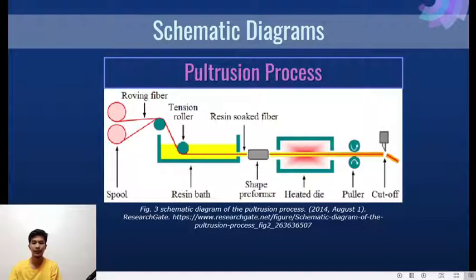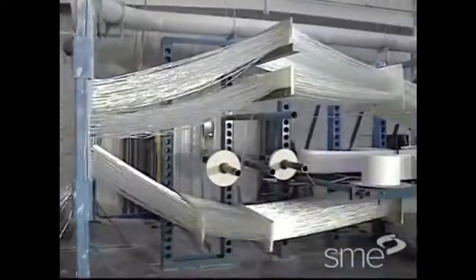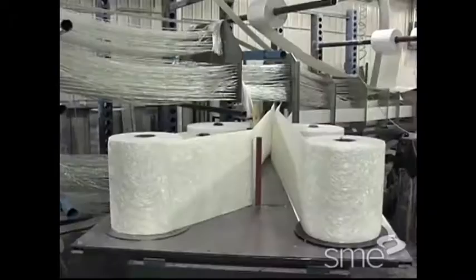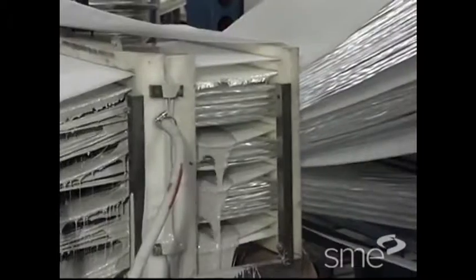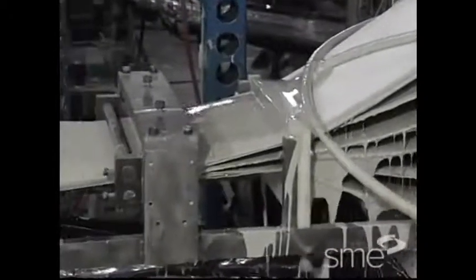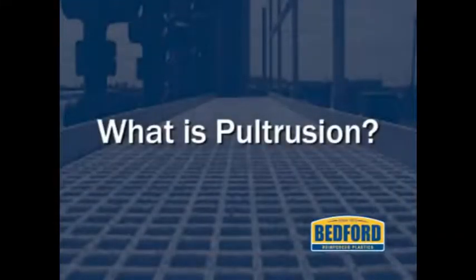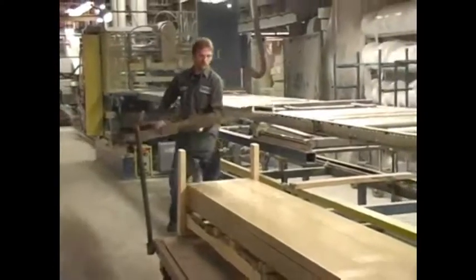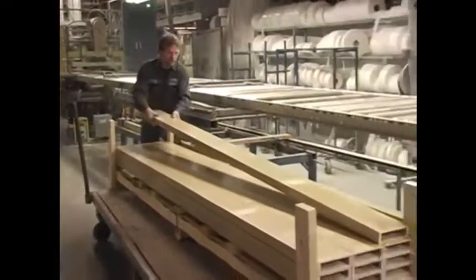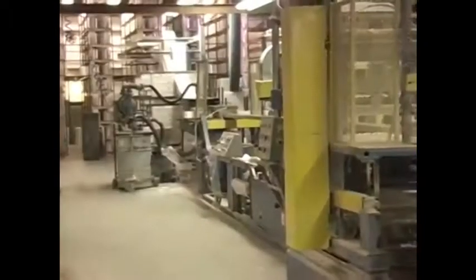As you can see on the screen, it shows the schematic diagram of the pultrusion process. Pultrusion is used for the manufacture of components having continuous lengths and a constant cross-sectional shape. An example of this is rods, tubes, and beams. What is pultrusion? Pultrusion is a manufacturing process for producing continuous lengths of fiberglass reinforced plastic shapes with a constant cross-section. While pultrusion machines vary in design, the process is basically the same.